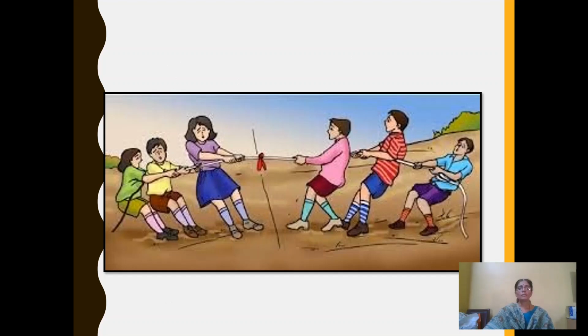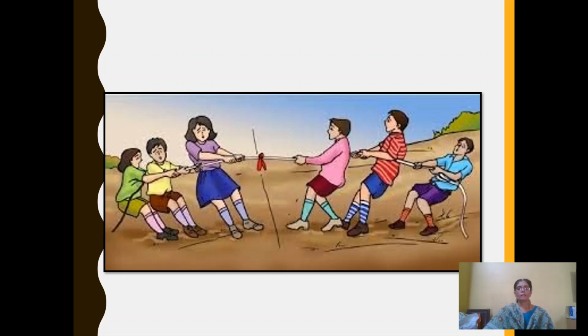Now this can be understood clearly by one well-known familiar example, that is the game of tug of war. In the game of tug of war, if the two teams apply equal quantity of force, the rope cannot be pulled, but the team which applies more or larger force will win the game.